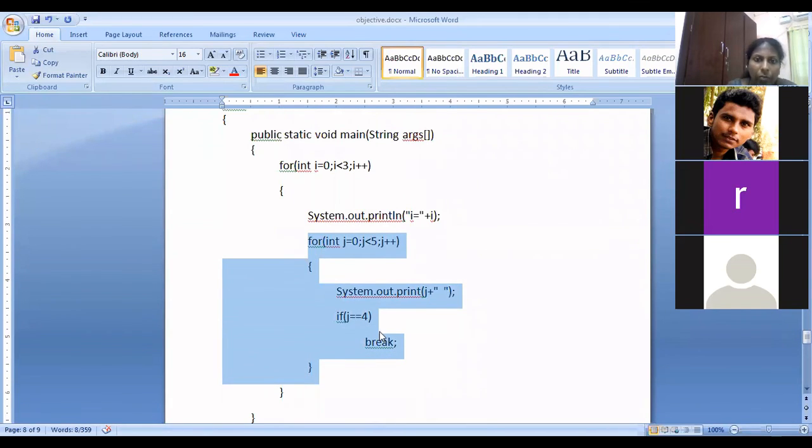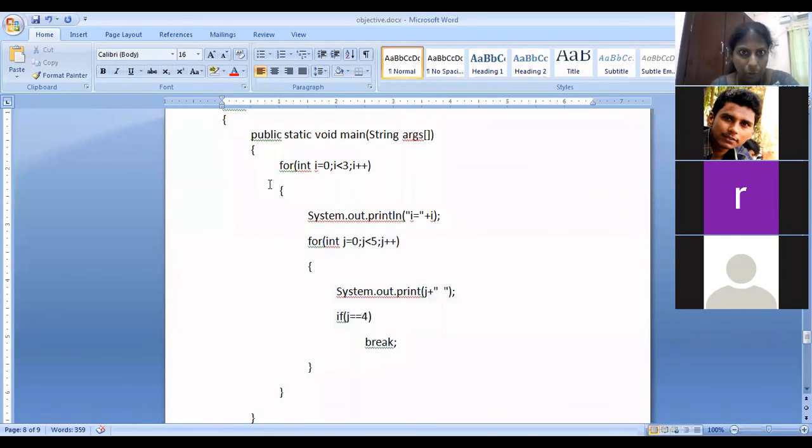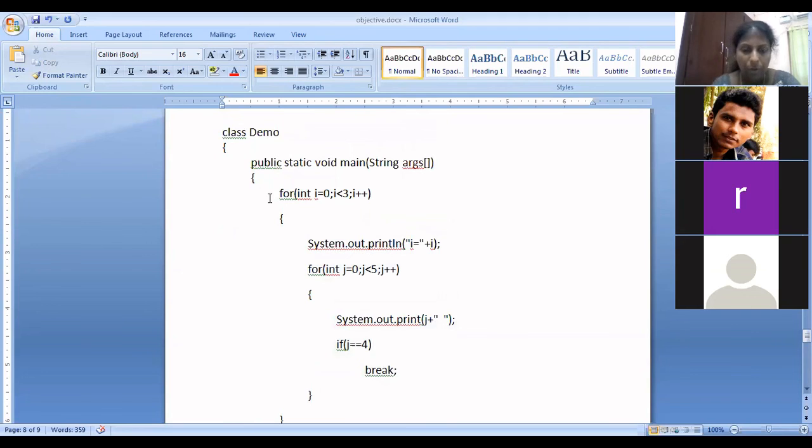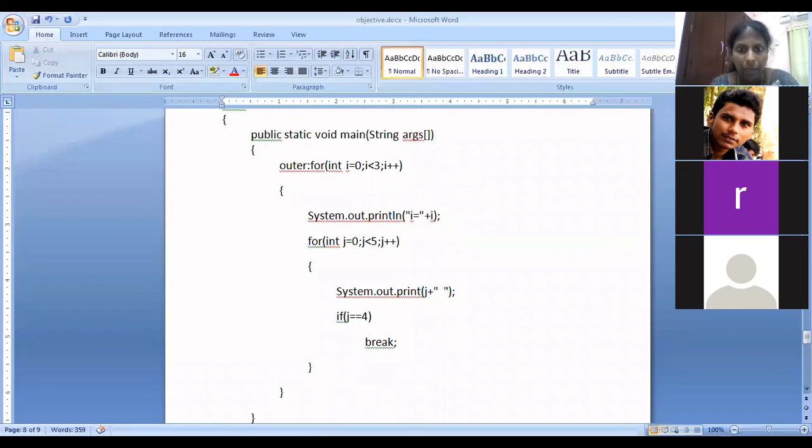When you say break, you can't break from the outer loop. So in that case, what you should do? How to break from the outer loop? Label. Let's give a label here. Let me give outer colon. So this is the label name here. Now what I will give here? Break outer. Now tell me the output of the program.